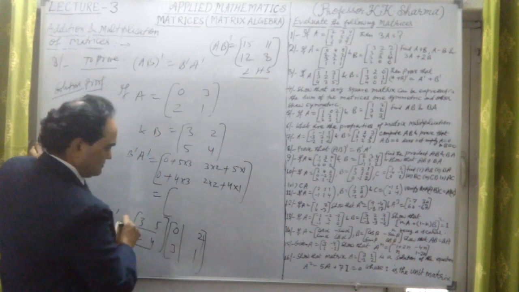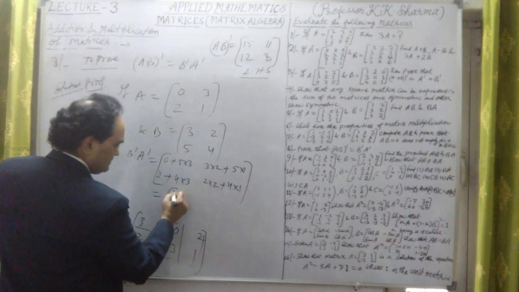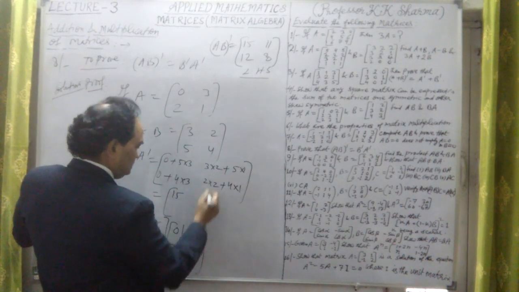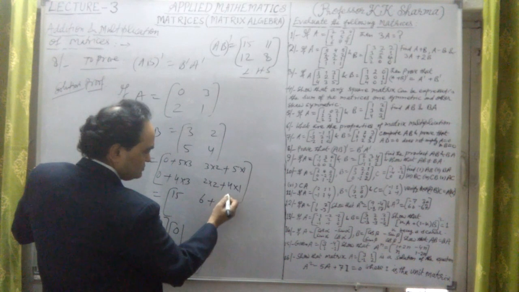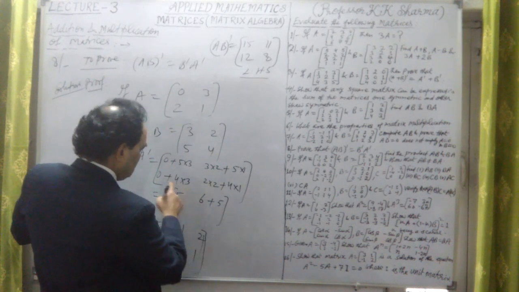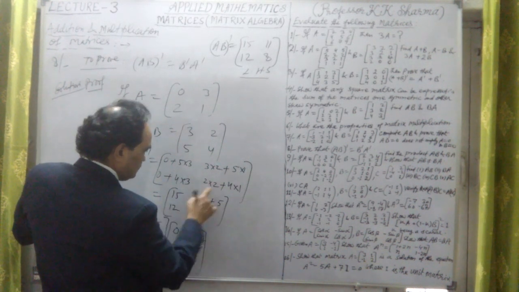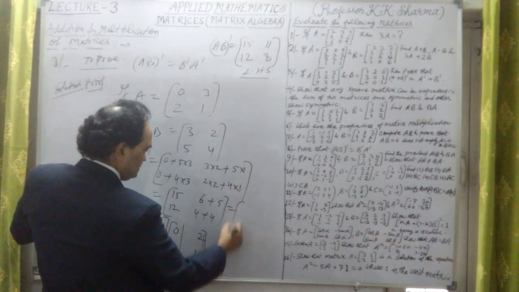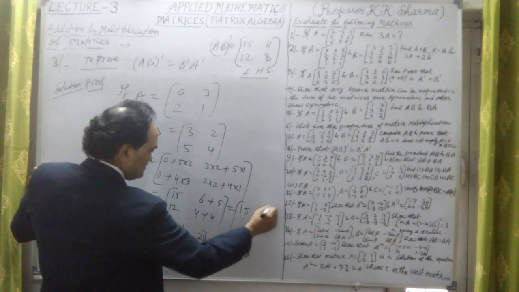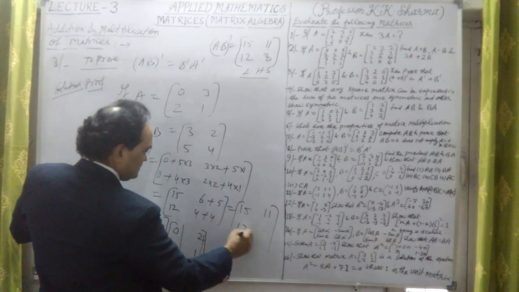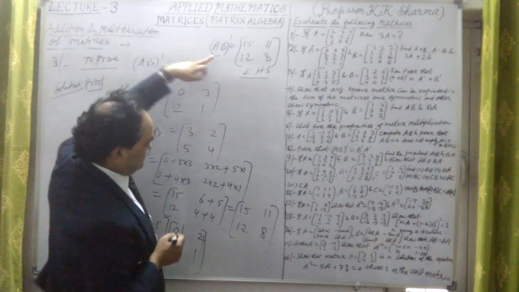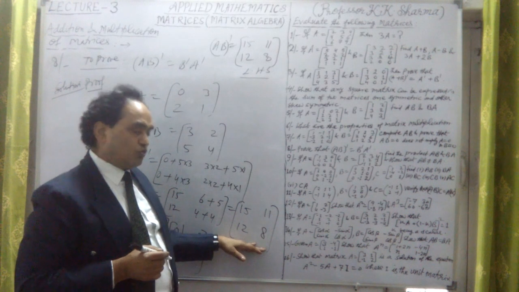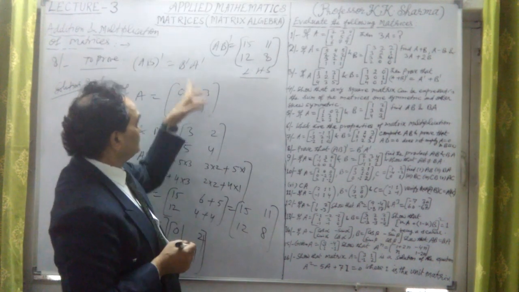This will give us 5 into 3, 15, because 0 plus 15 is 15 only. 3 into 2 is 6, plus 5 into 1 is 5. 0 plus 12, that is 12 only. 2 into 2 is 4, plus 4 into 1, 4. It is giving us 15, 11, 12 and 8. Is it the same? 15 and 11, 12 and 8. Same. That means AB whole transpose equal to B transpose into A transpose.